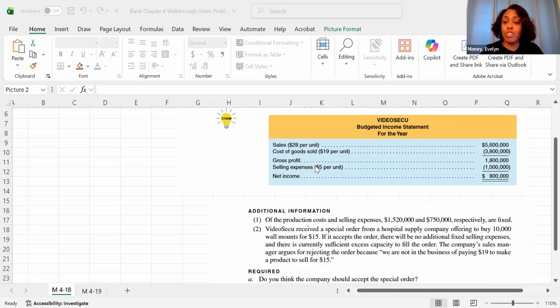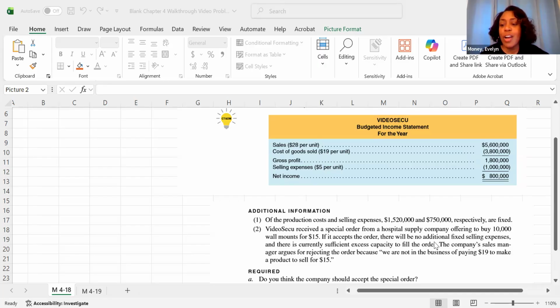When we have to do a special order decision, which I think this one is, we really need to take into consideration those items separately. So they're giving me this information because I'm going to have to pull something out. So let's keep going. We have the company receiving a special order from a hospital supply company offering to buy 10,000 wall mounts for $15. If it accepts the order, there will be no additional fixed selling expenses, and there is currently sufficient excess capacity to fill the order.